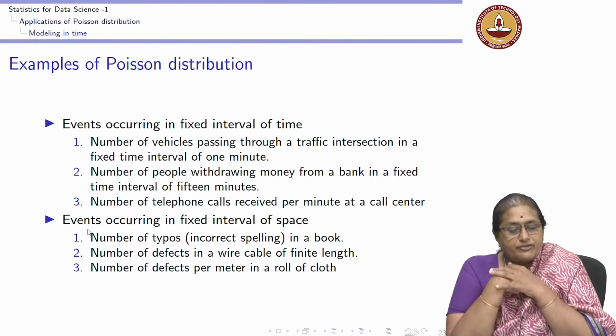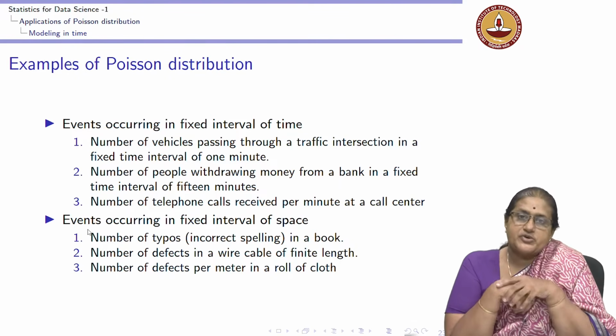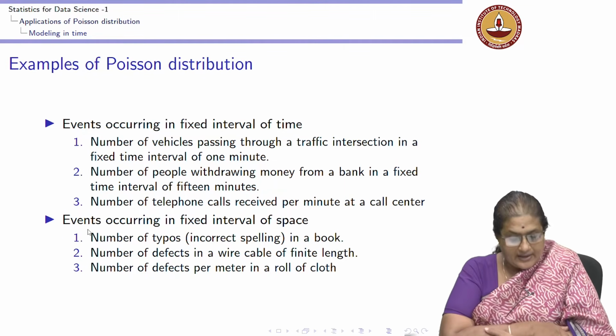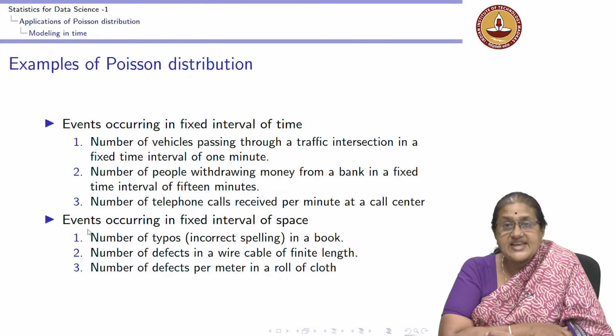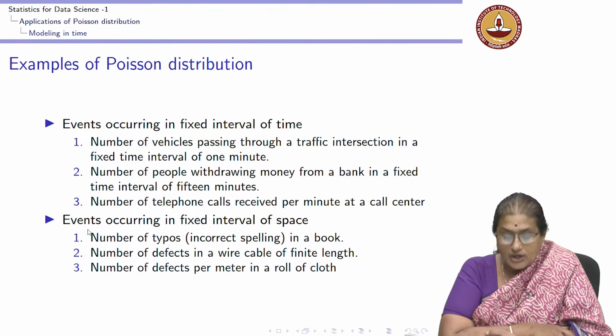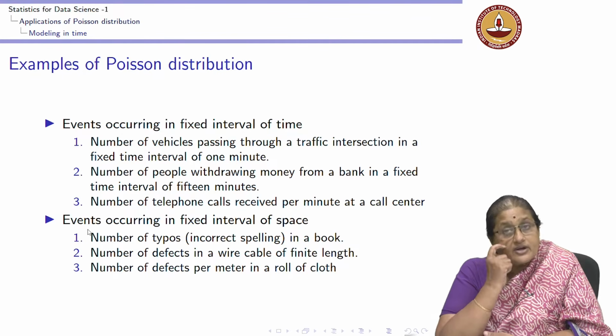Now, we are going to look at a few applications of Poisson distribution that arise in our daily life. Let's look at a few examples that arise in a fixed interval of time. This could be the number of vehicles passing through a traffic intersection in a fixed interval of time, which we have already seen earlier. Number of people withdrawing money from a bank in a fixed interval of time. The fixed interval could be 15 minutes, or number of telephone calls received per minute at a call center. All of these are number of events happening in an interval of time.